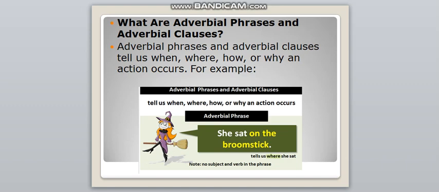For example, she sat on the broomstick. Now here you can see it tells us where she sat. Now here you note there is no subject and verb in the phrase. Adverbial phrases and adverbial clauses tell us when, where, how or why an action occurs.